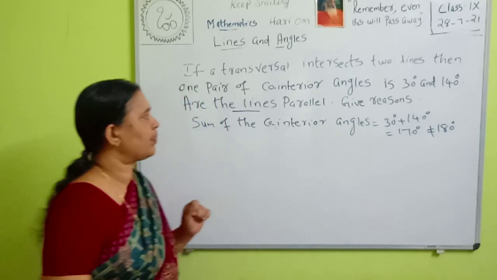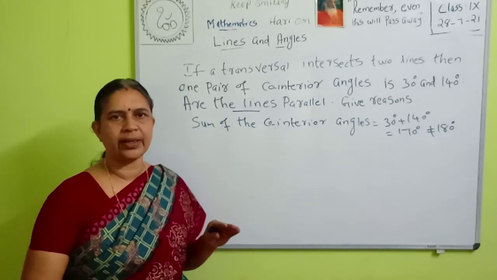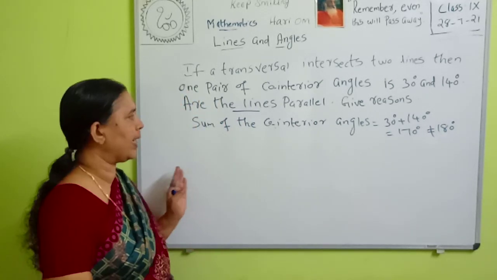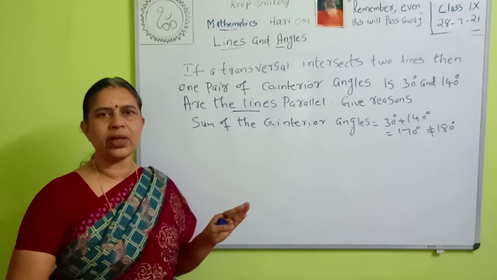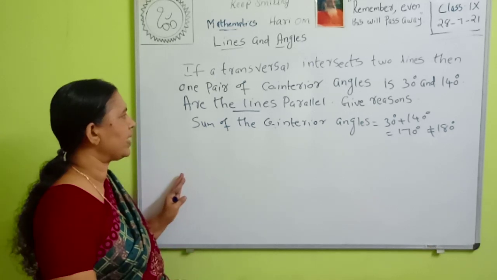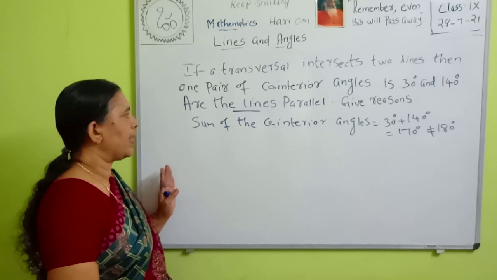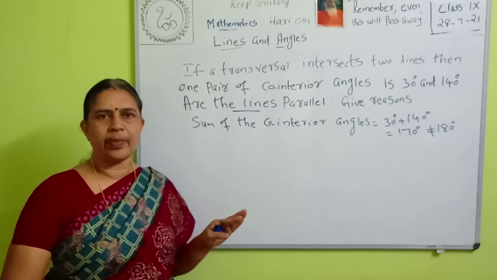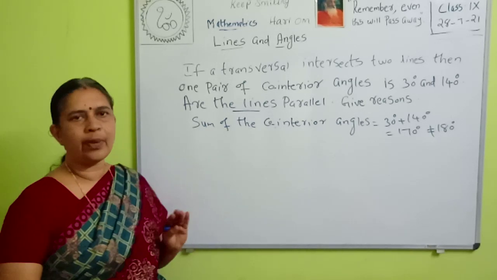So are the lines parallel? If the lines are parallel, the co-interior angles are supplementary. Here the co-interior angles are not supplementary. Therefore what can we say? The reason is the co-interior angles are not supplementary. Therefore the lines are not parallel.